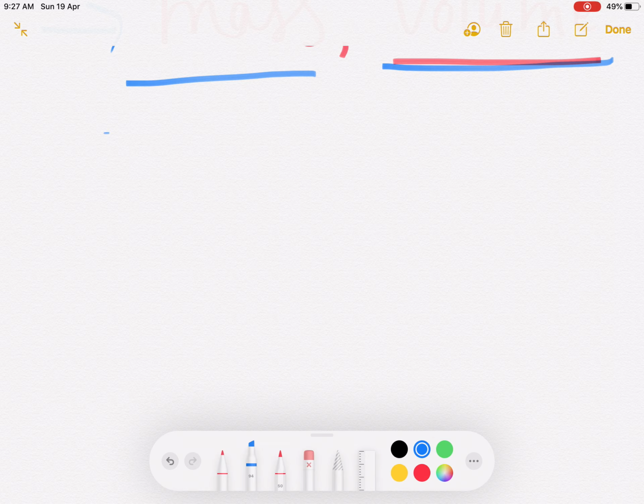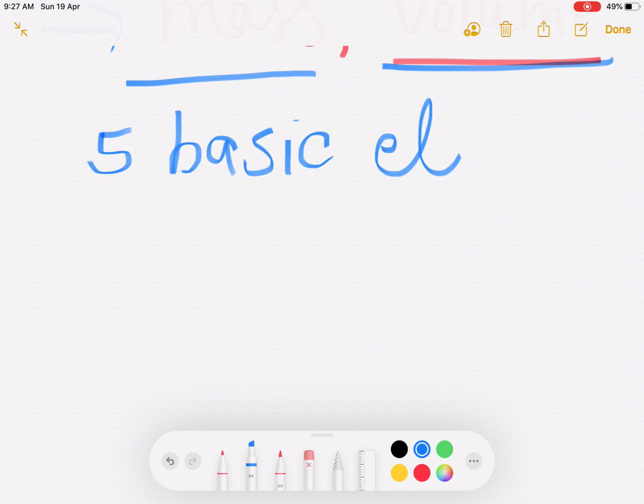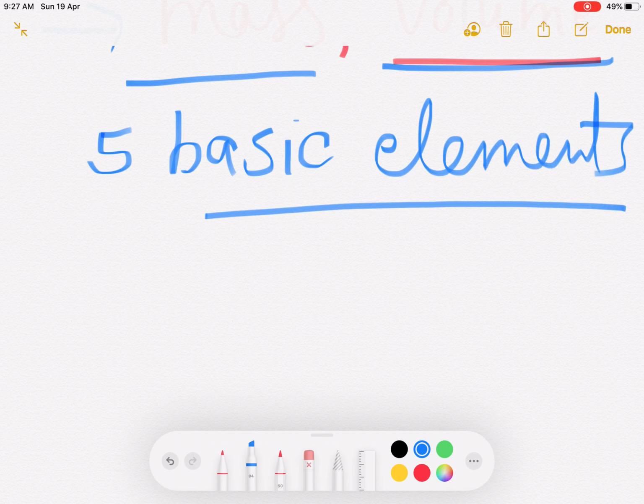5 basic elements. What were these? They are called Panch Tattva.